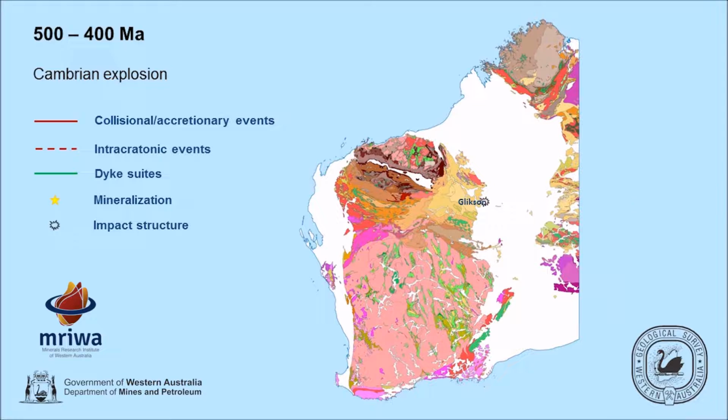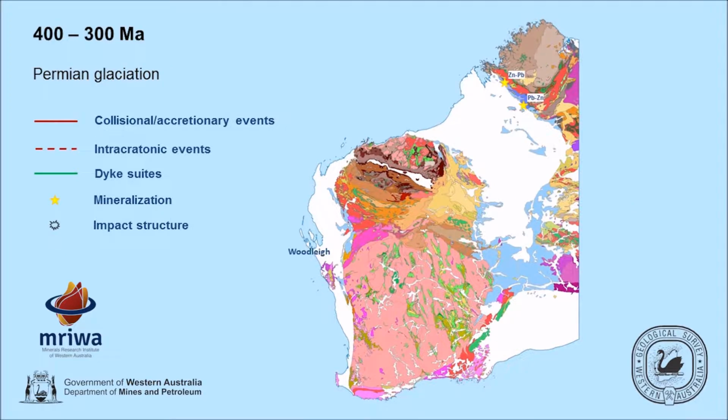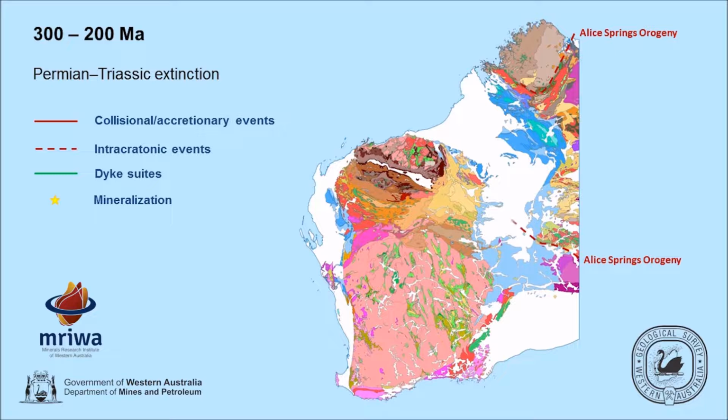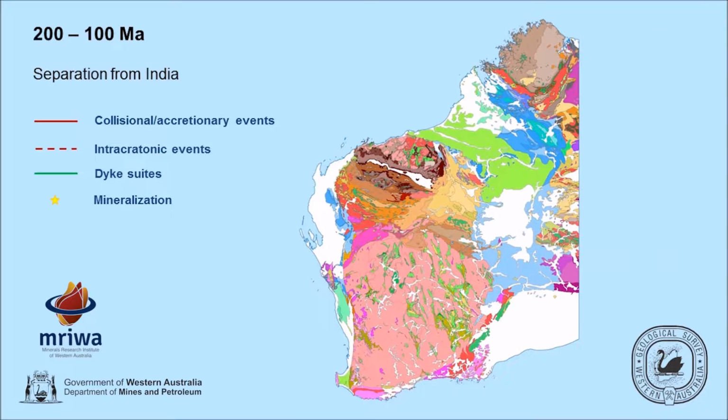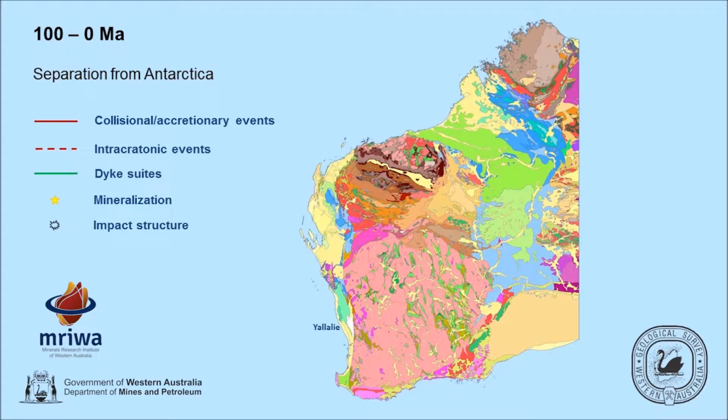Finally, the Phanerozoic evolution of the state is characterized by the formation of onshore and offshore sedimentary basins related to the breakup of Gondwana, which host vast fossil fuel reserves as well as significant base metal mineralization. This period is also characterized by numerous impact cratering events, most of which are buried, and also the reactivation of old basement structures during the Alice Springs orogeny.